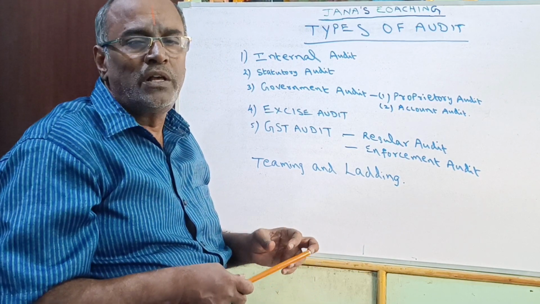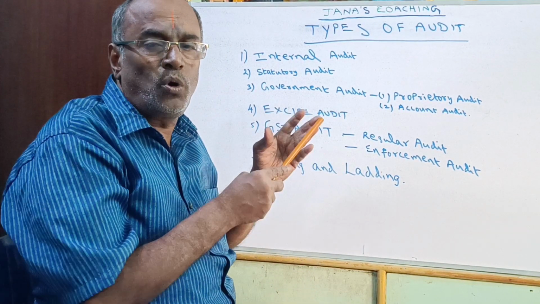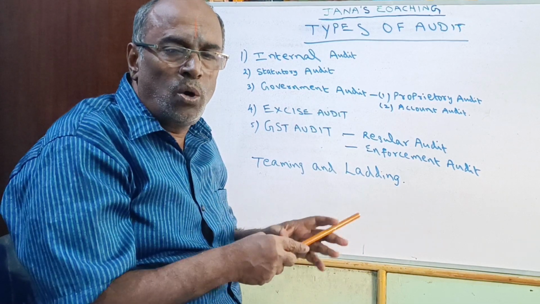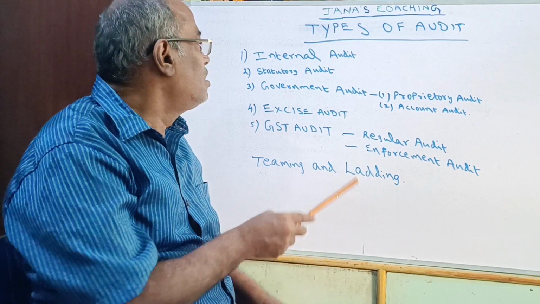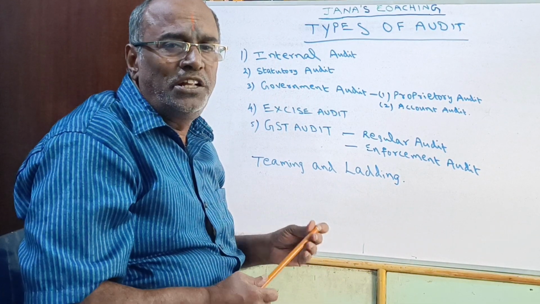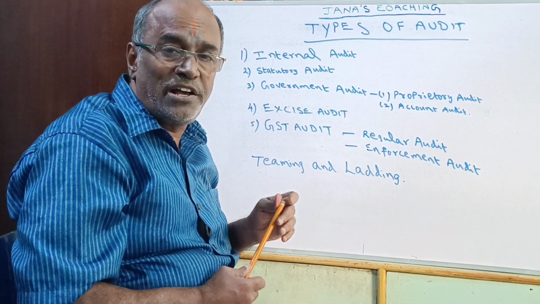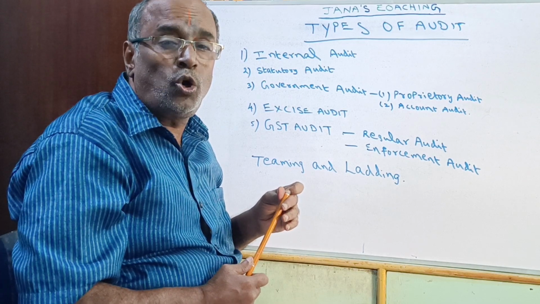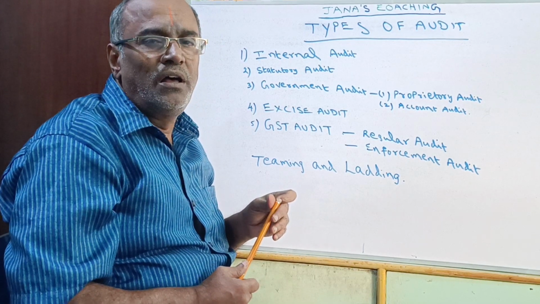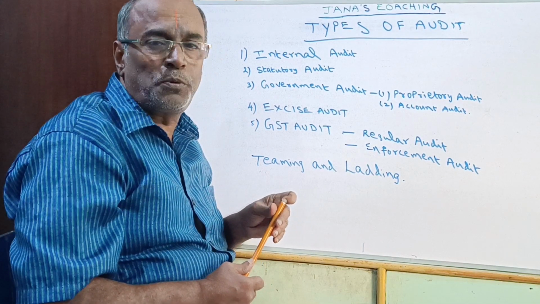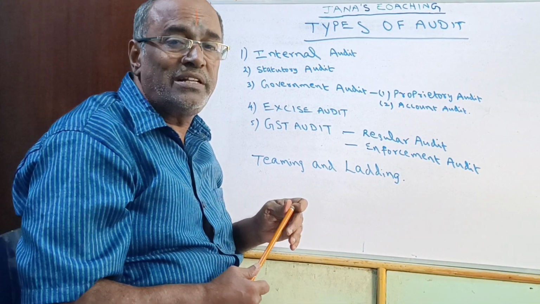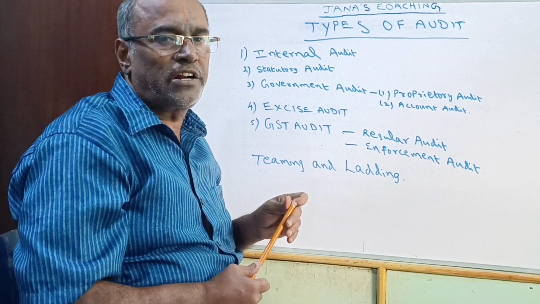Whatever it may be, the persons who check the accounts are called the internal auditor of the concern. So in internal audit, all the receipt side and payments have to be checked thoroughly through every rule, regulation and policy stipulated by the company, everything has to be checked.